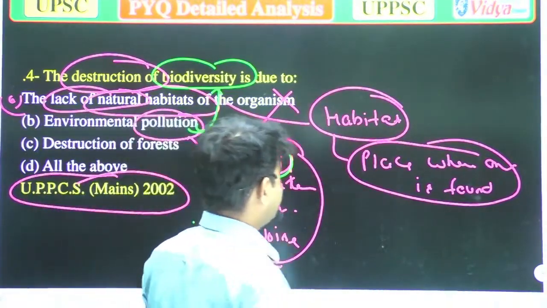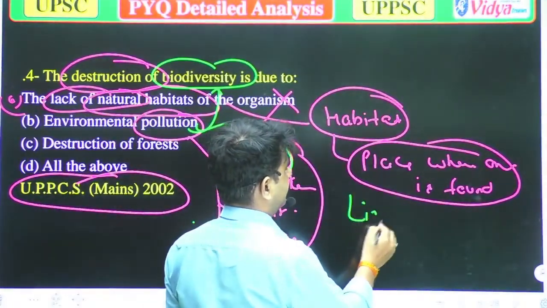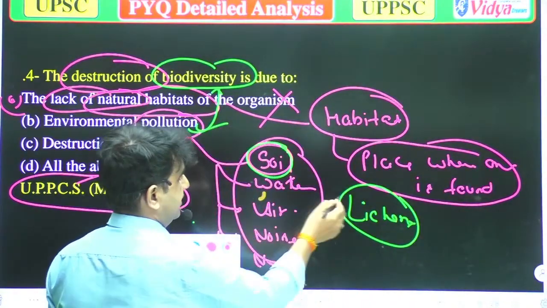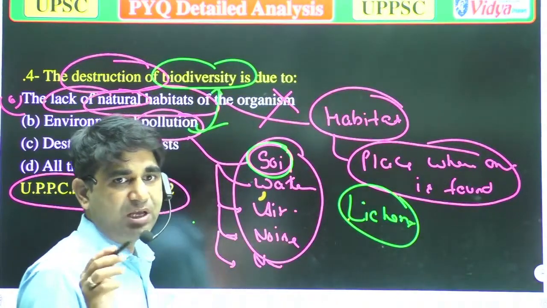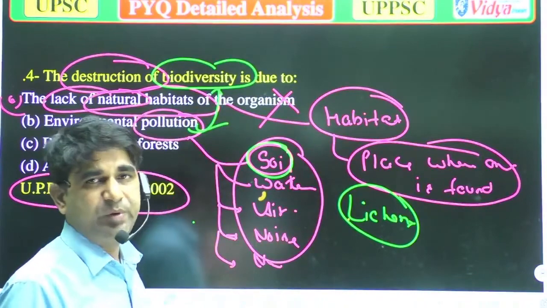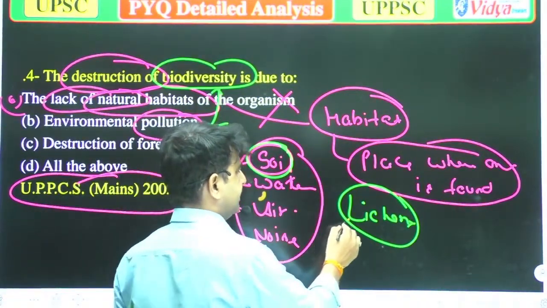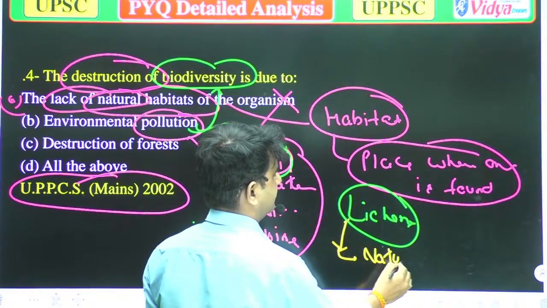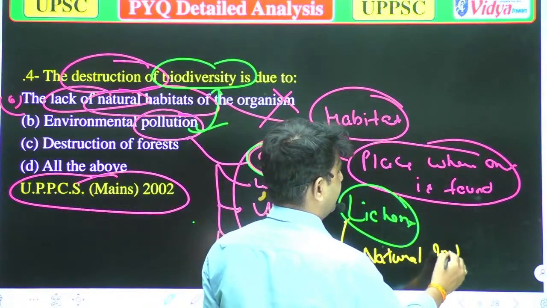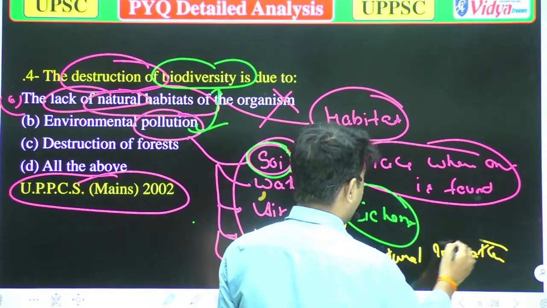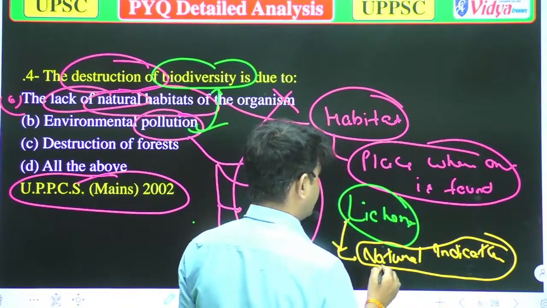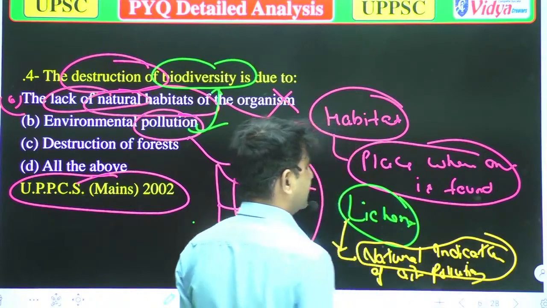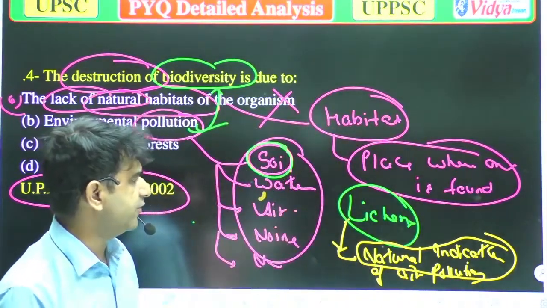Take an example of lichens. This question is very important, because it has been asked in the UPPSC exam various times. Lichens are known as natural indicators. Why are these known as natural indicators of pollution, mainly air pollution? Now we'll think, why are these known as natural indicators of air pollution?